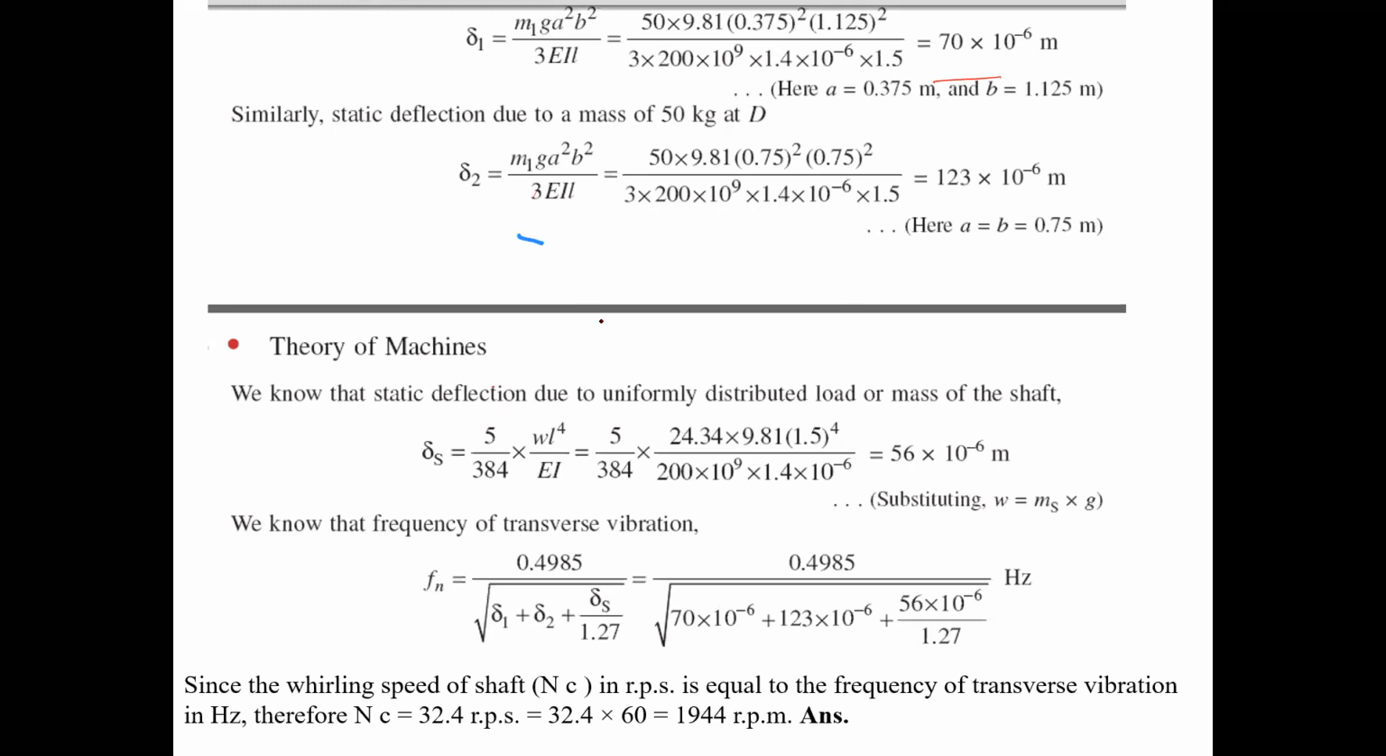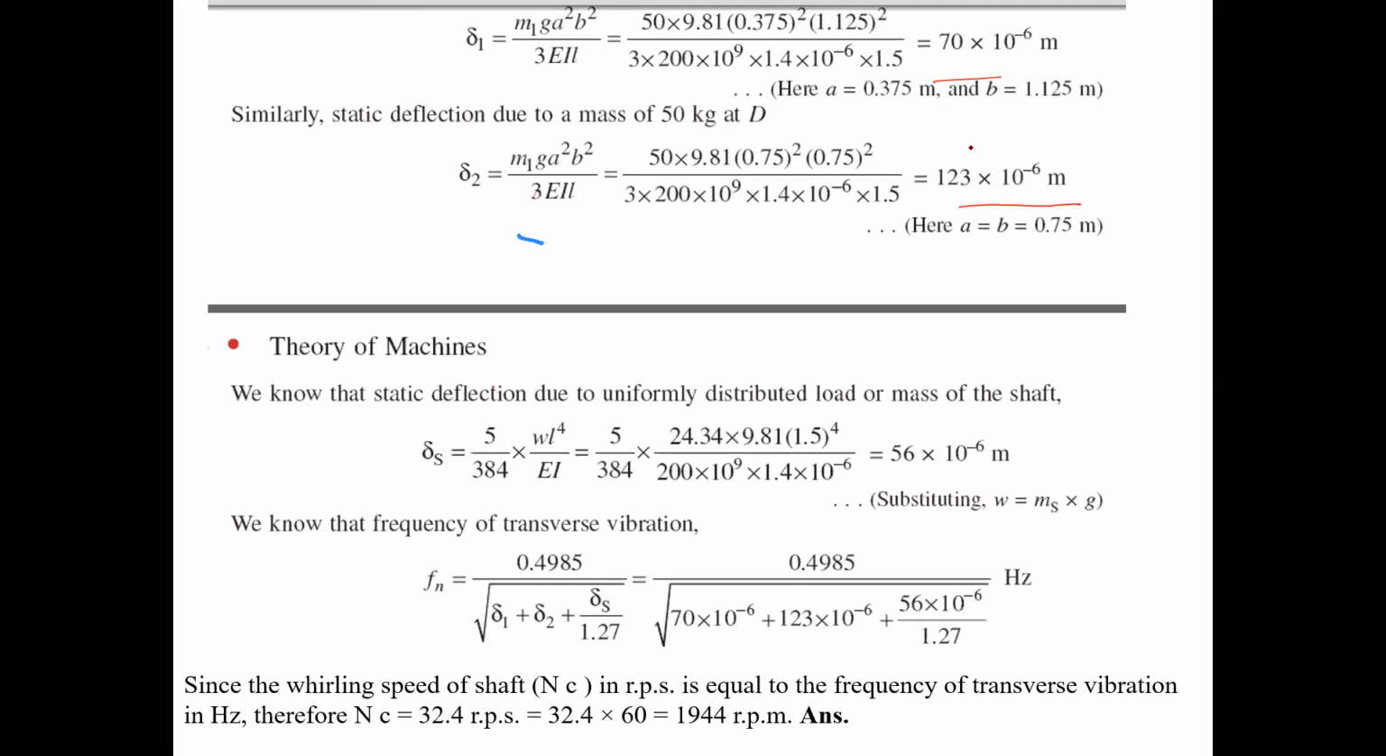When we calculate that, the value comes to nearly 123 into 10 power minus 6 meters. Delta 1 and delta 2, all of you copy the matter. It is very important.